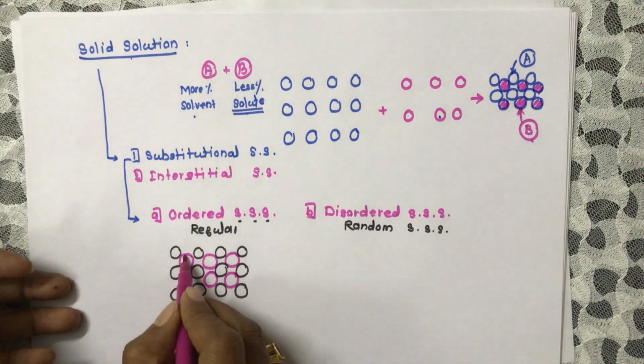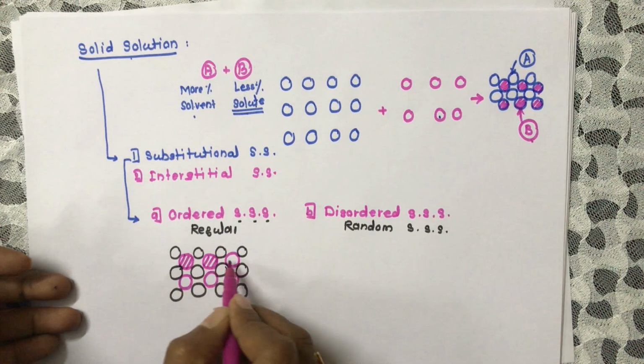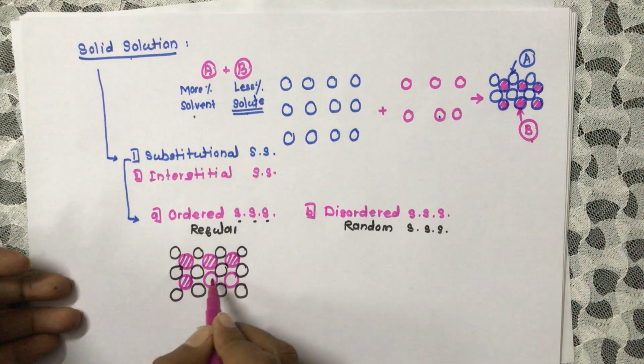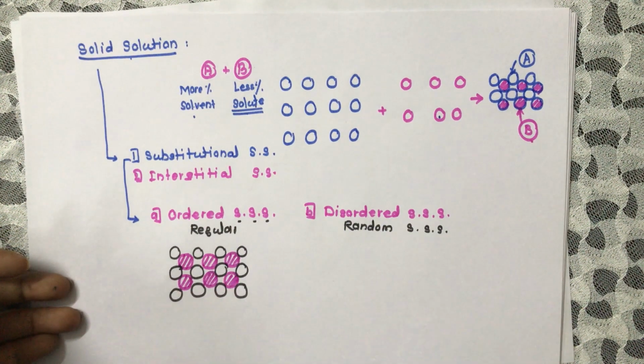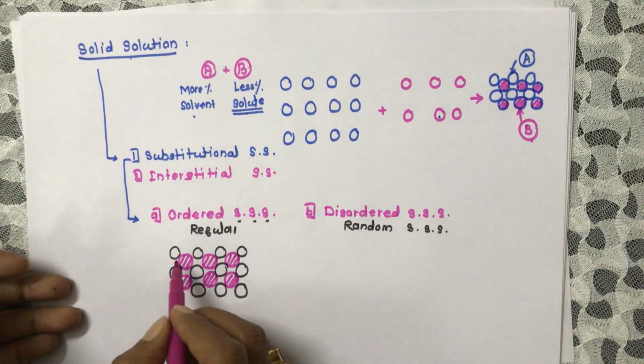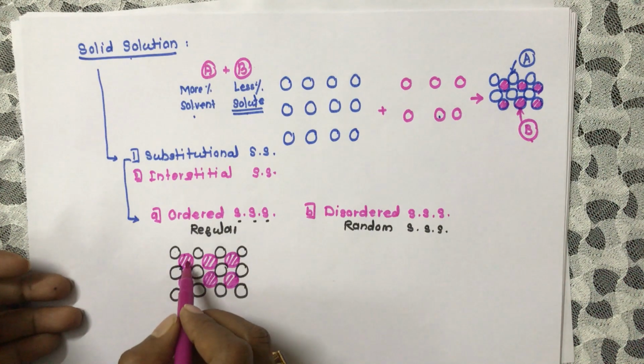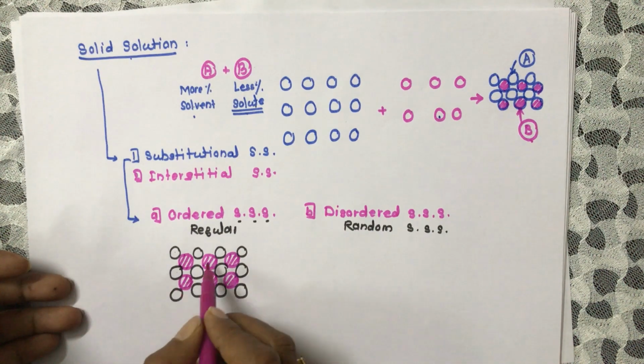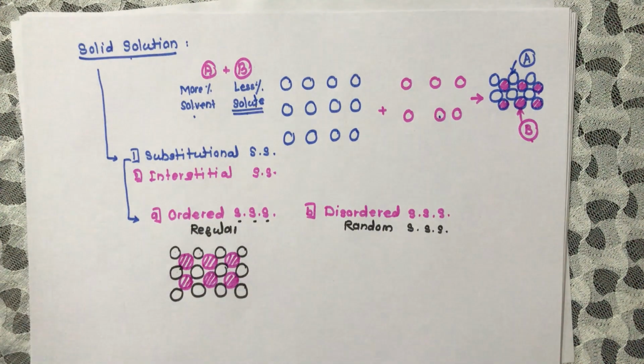These are the atoms of B, the solute. So here we can see that after A there is a B, after A there is a B, after A there is a B. Like that we are getting an ordered or regular structure.